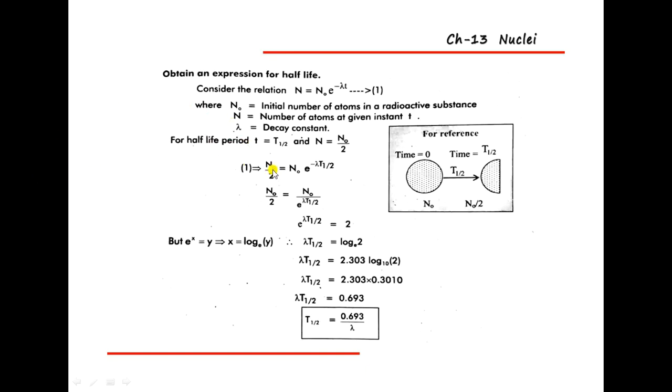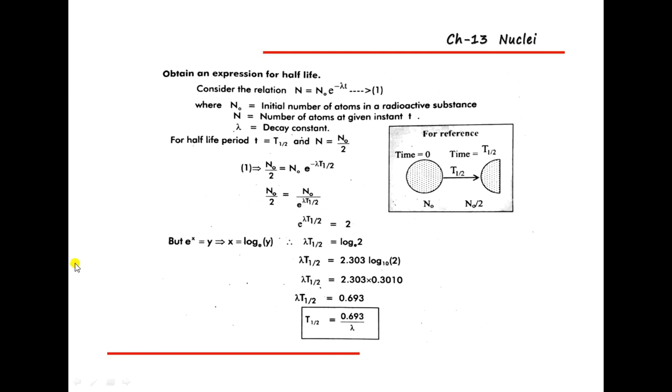So that is n is equal to n naught e raised to minus lambda t half, where n naught by 2 is equal to n naught divided by e raised to lambda t half. Okay, n naught gets cancelled, and 1 by 2 is equal to 1 by e raised to lambda t half. Therefore, e raised to lambda t half is equal to 2.